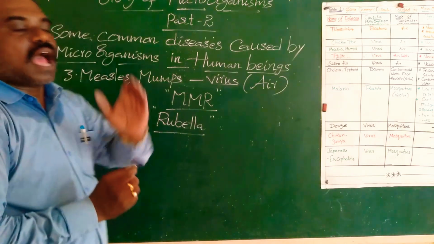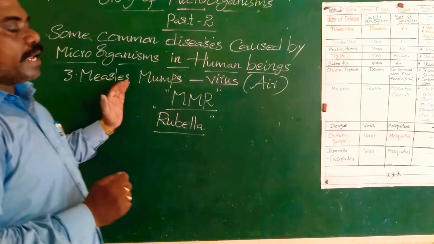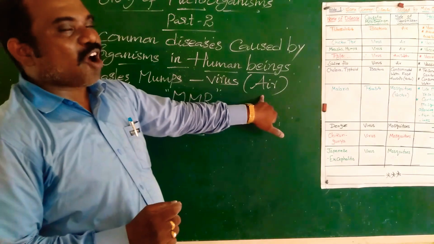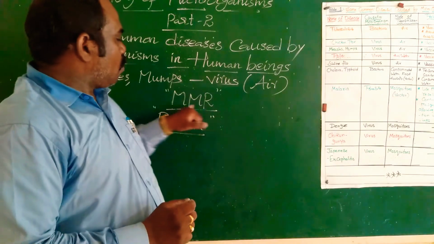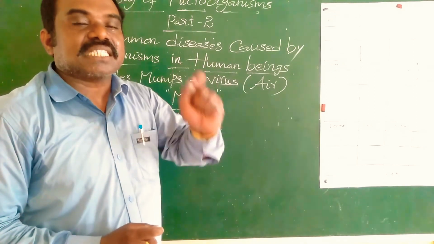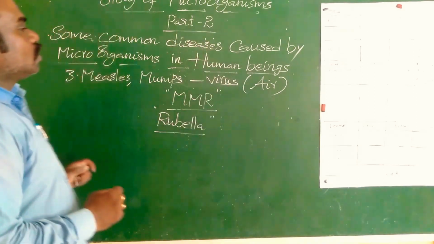Measles, mumps and rubella. Measles and mumps are caused by a virus. The mode of transmission is air. Vaccination: MMR, for measles, mumps and rubella.